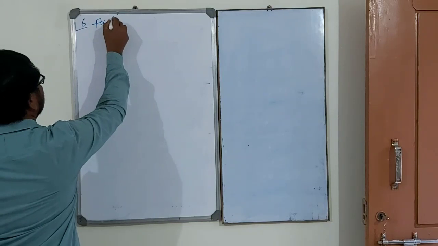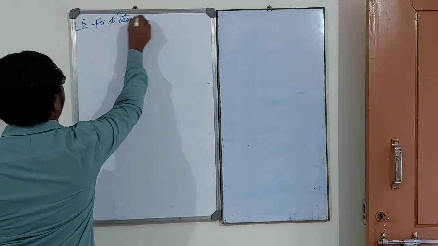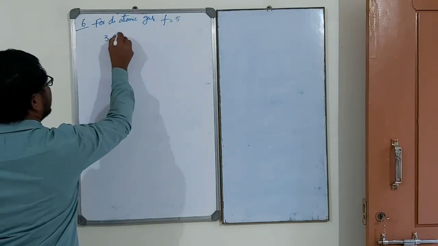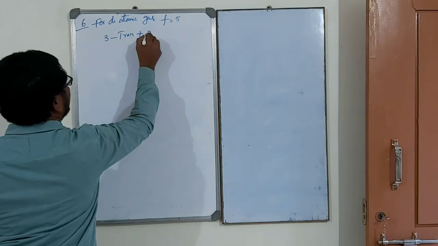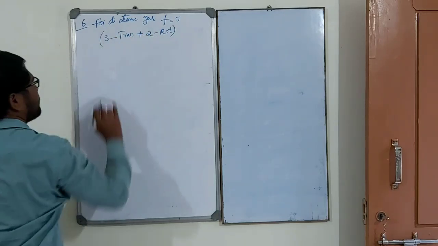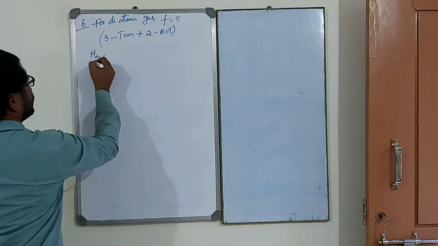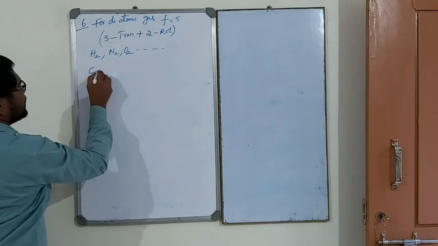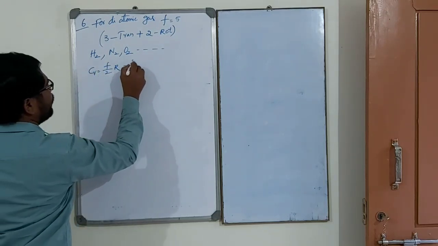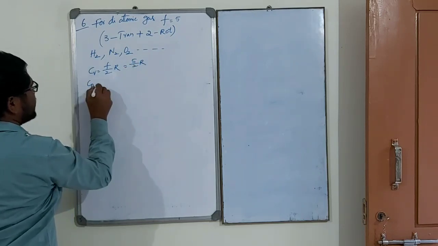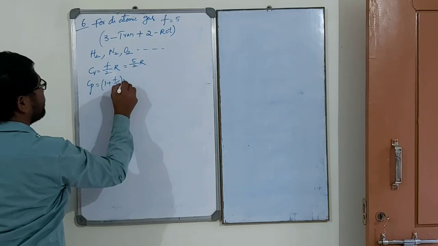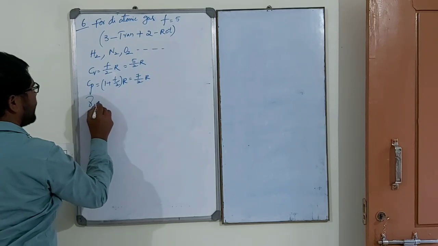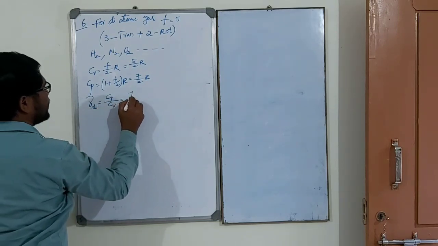For a diatomic gas, the degrees of freedom is 5: 3 translational plus 2 rotational. Examples are H2, N2, O2. Cv is equal to f by 2 R, 5 by 2 R. Cp is equal to (1 plus f by 2) R, 7 by 2 R. Gamma for diatomic is equal to Cp by Cv, which is 7 by 5.